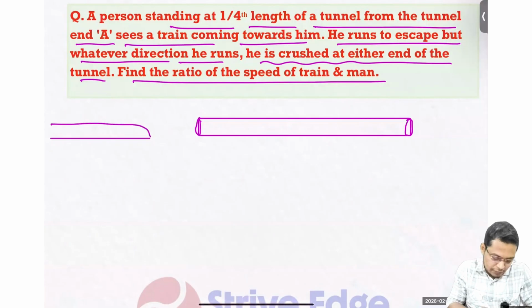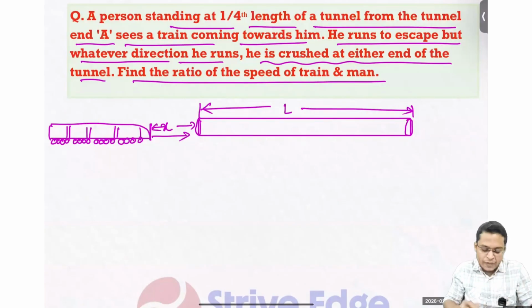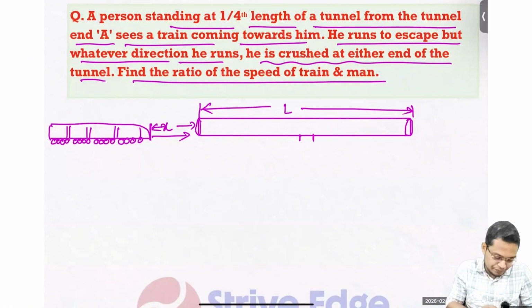Let's say the length of the tunnel is L, and the train is X length away from the tunnel. This is the half length, and a man is standing at 1/4 of the tunnel.